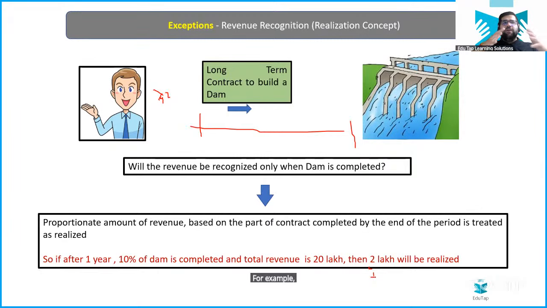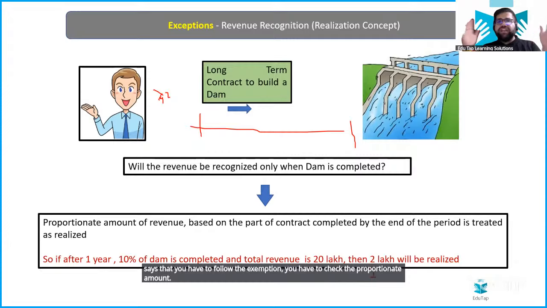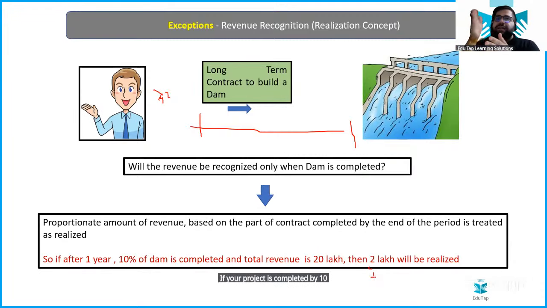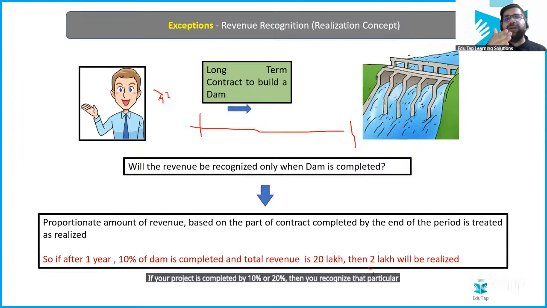For example, if a contract will be completed after 20 years, how can I recognize the revenue today itself? I don't know what will happen in the next 20 years. It is very uncertain. Therefore, this exception was brought. I again repeat, when the revenue has to be realized after a long period of time, the revenue recognition principle says that you have to follow the exemption. You have to check the proportionate amount. If your project is completed by 10% or 20%, then you recognize that revenue on that particular day itself.